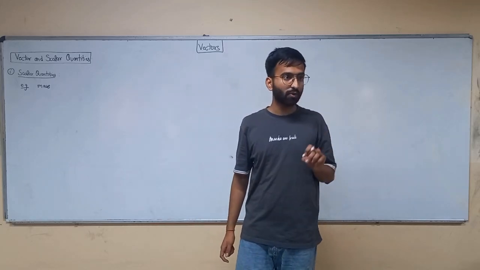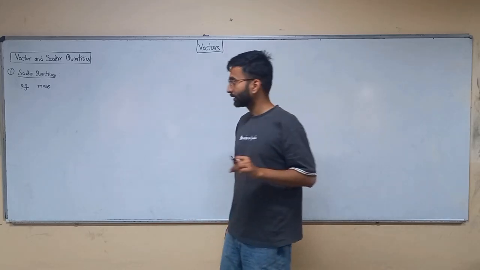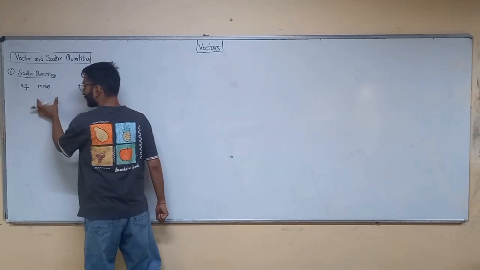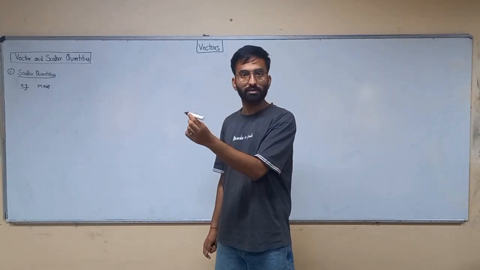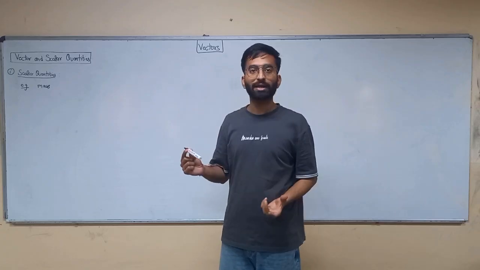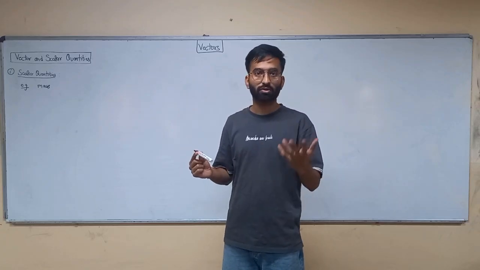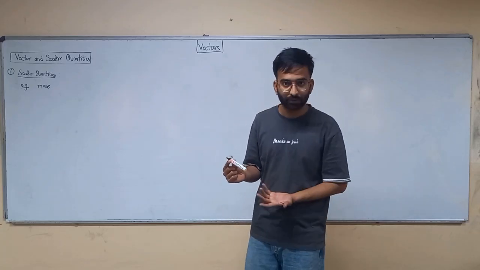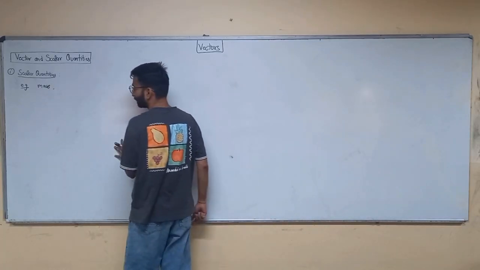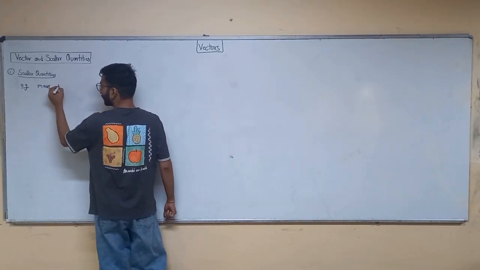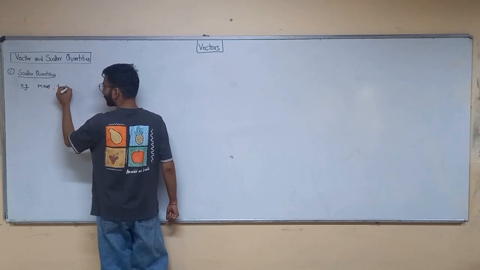So weight is a vector quantity. But mass is a constant. If the marker has a mass, it is constant throughout any direction. It doesn't change in north, east, upward, leftward. So mass is a scalar quantity. Similarly, if I talk about temperature.